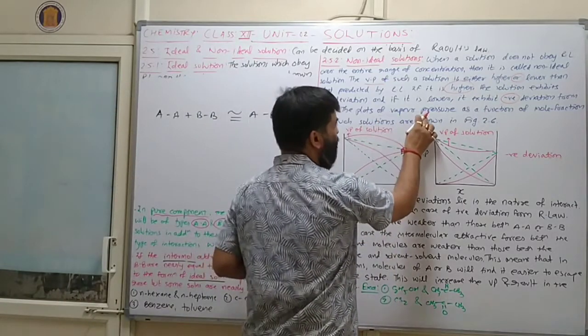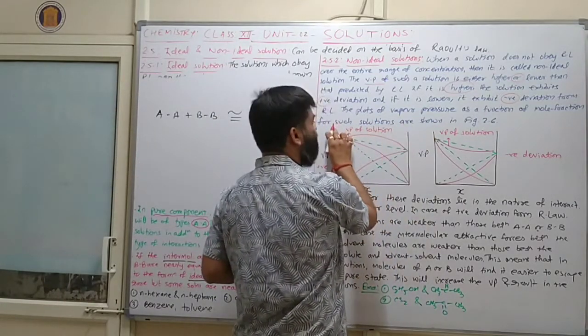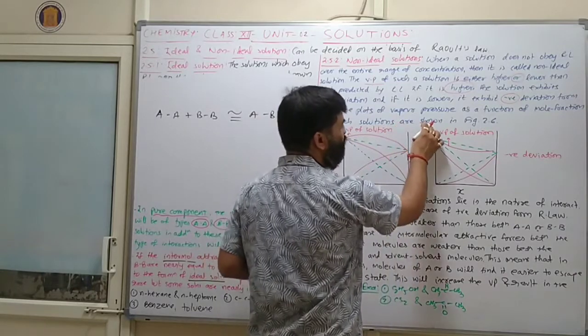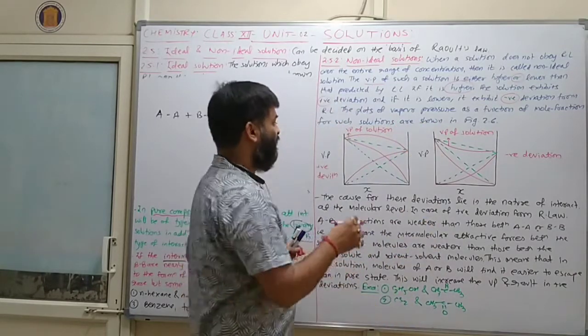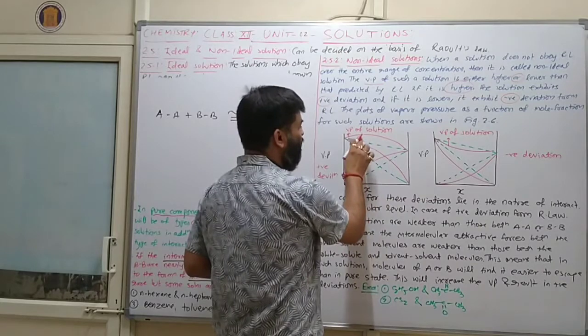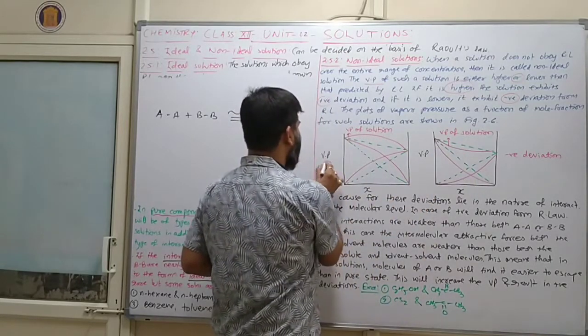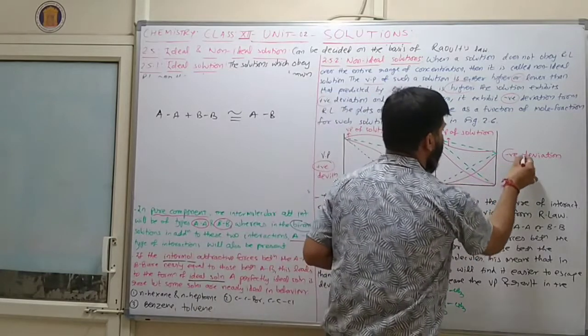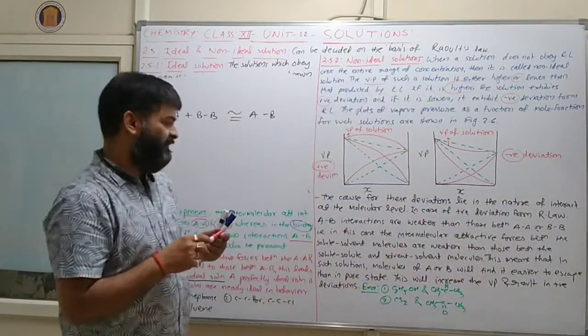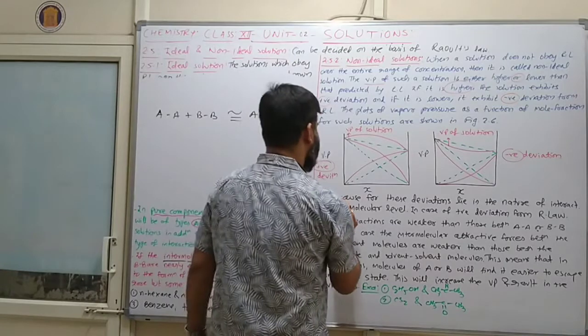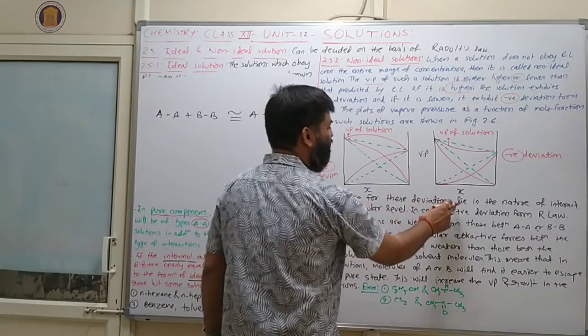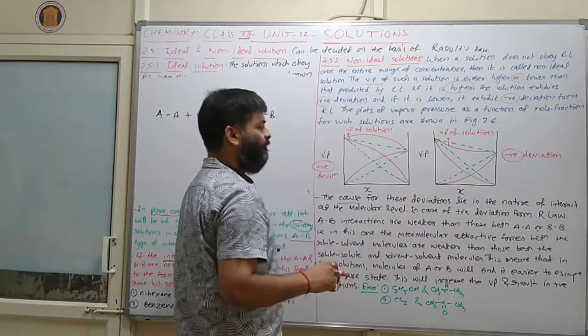The plot of vapor pressure as a function of mole fraction for such solutions is shown in this figure. So see, this is the green line, above it is the vapor pressure of the solution, which is normally known as positive, and this one is again negative deviation. Clear? The cause for this deviation lies in the nature of interaction at the molecular level.